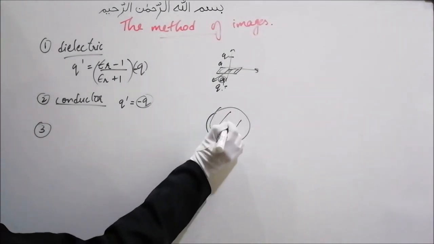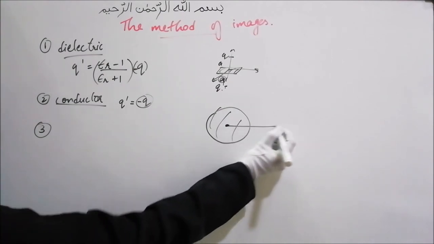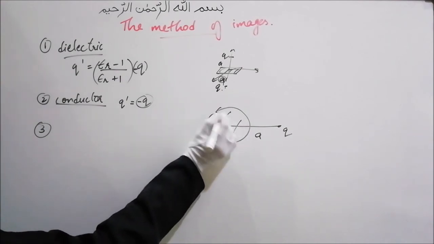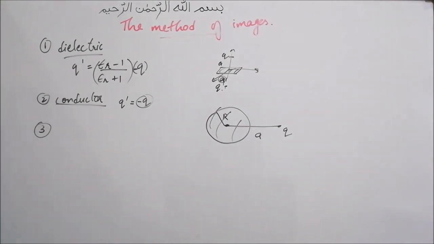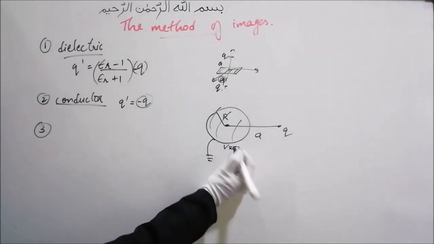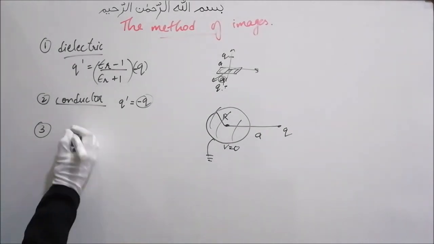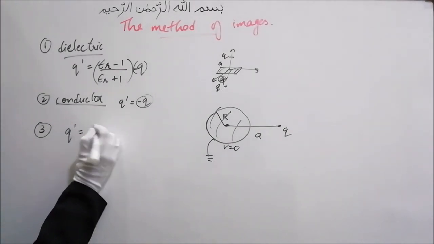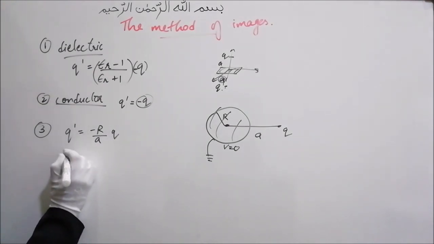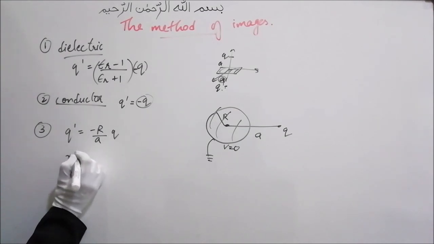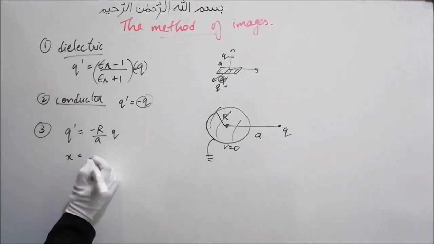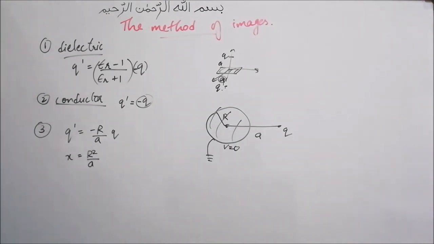Now let's say this is origin and we have a charge q which is placed at a distance a, and the radius of this spherical conductor is r, and again it is grounded, so the potential is equal to 0. Then here the image charge will be minus r by a into q, and the distance at which it is induced, let's call this x, this distance from the center will be equal to r squared upon a.